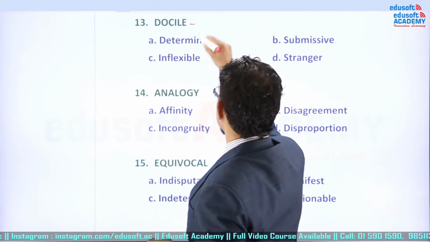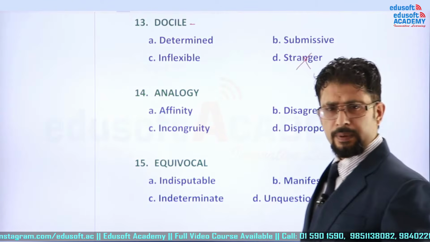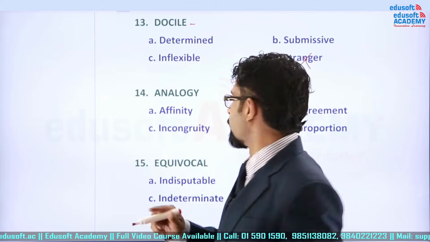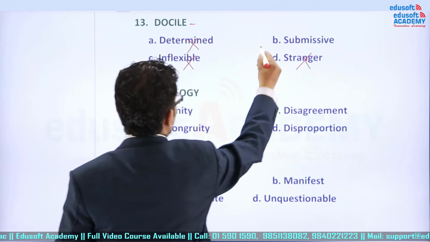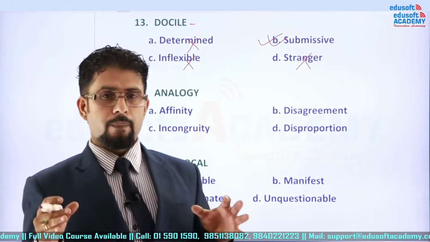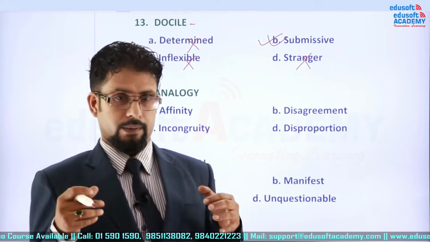If docile means obedience, then among the given options, stranger can't be obedience. An unknown person does not take the order you give. Inflexible can't be either. Determinant can't be. Correct answer is submissive. Now let me tell you. Submissive means someone who is very obedient, who is very disciplined. Is it clear to you?